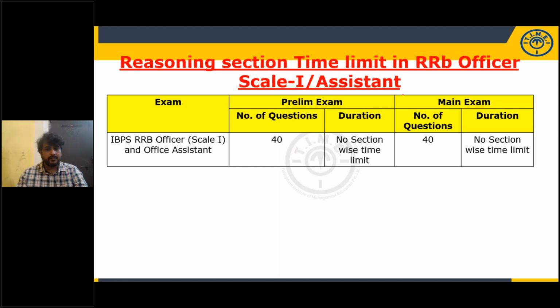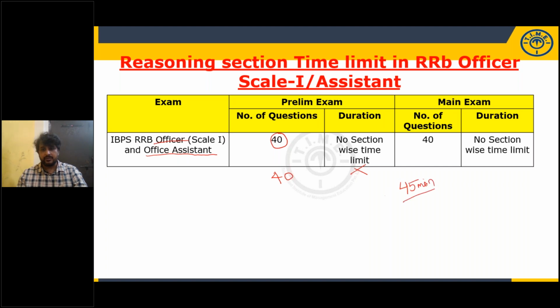So IBPS RRB officer scale 1 and office assistant, in both the exams, the number of questions given is 40, and the number of marks allotted are also 40, and we do not have section wise time limit. We have overall time limit. Overall time limit for the entire exam is 45 minutes.